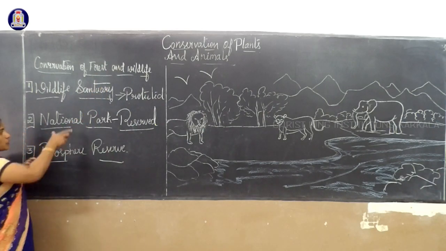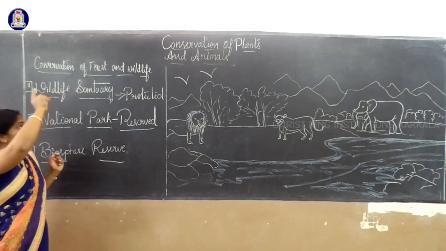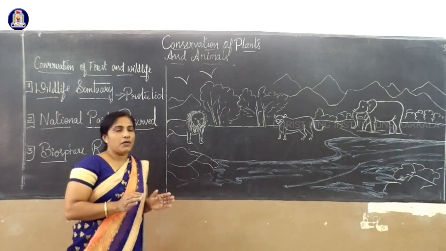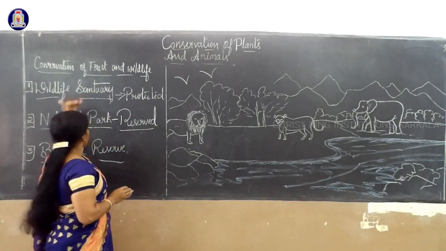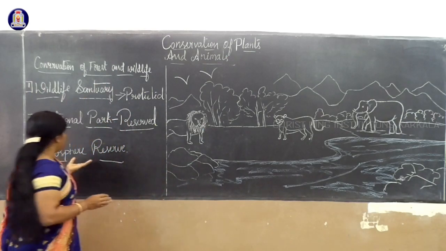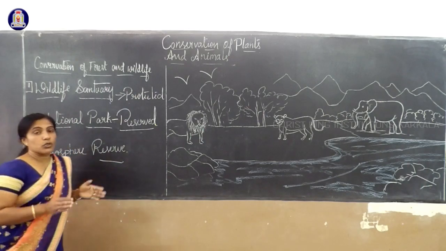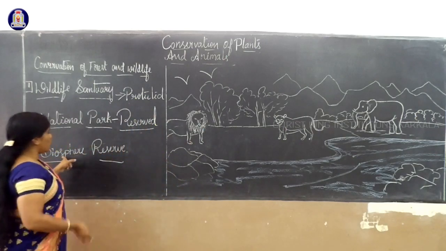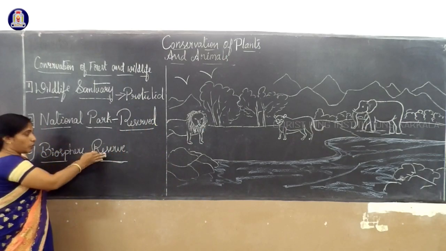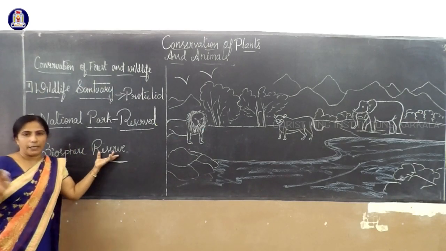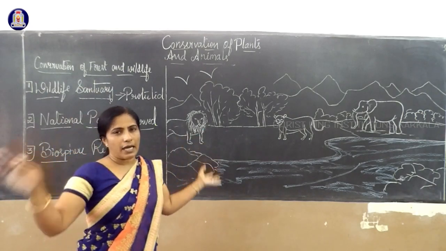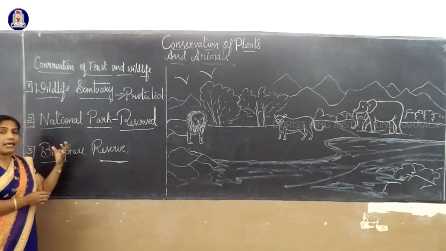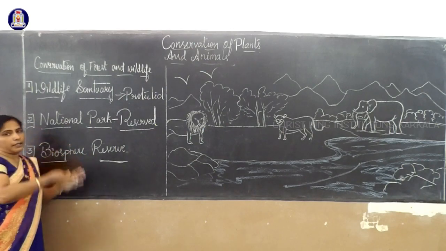The third one. From this also I can consider forest and wildlife. If I want to protect forest and wildlife, there should be a wildlife sanctuary, a national park, and then a biosphere reserve. Biosphere, as I said, is the part of the earth where living organisms exist. The biosphere reserve is the place where the entire land will be protected and reserved for wildlife, plants and animals, including the tribal people.